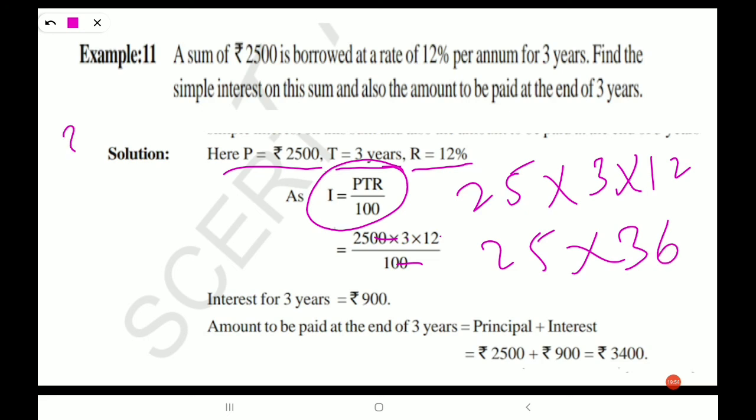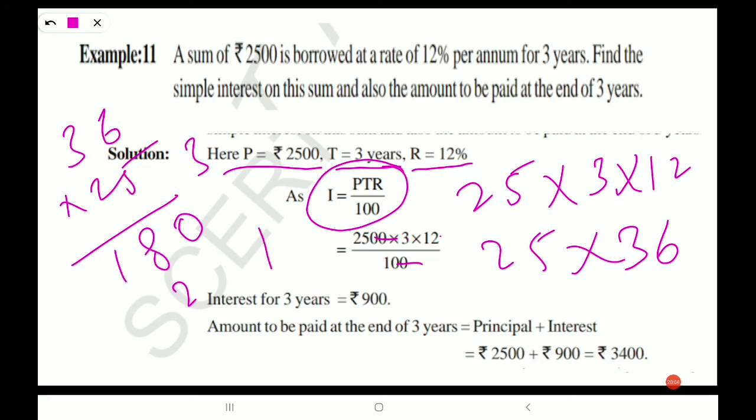So multiply 36 into 25. 5 6s are 30, 0 carry 3. 5 3s are 15, plus 3 is 18, 8 carry 1. 2 6s are 12, plus 1 is 13. 2 3s are 6, plus 1 is 7. 900 is the amount that we have got here. This is interest for 3 years.